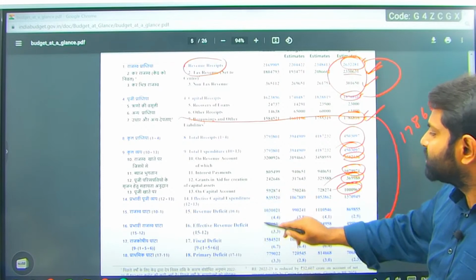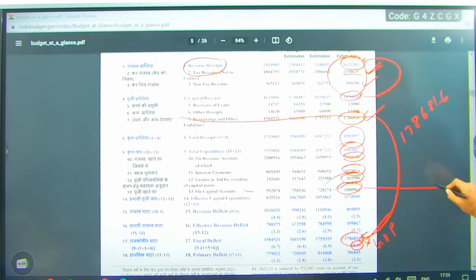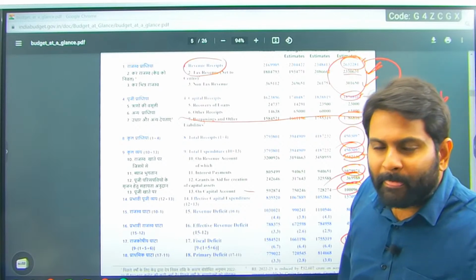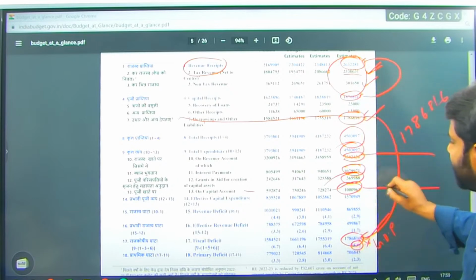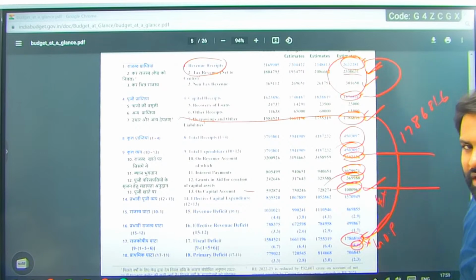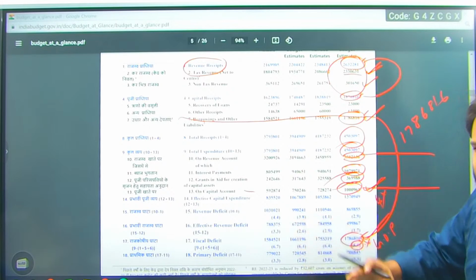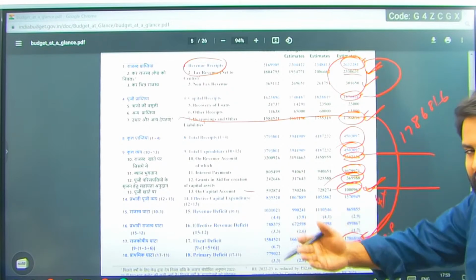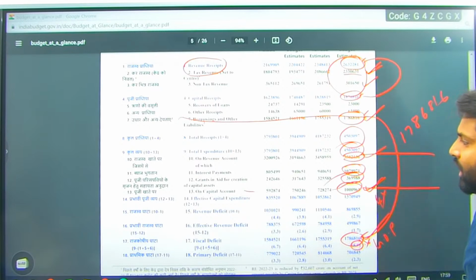Capital expenditure, how much capital expenditure we have? On capital account, the capital expenditure is this much. On revenue account, this is 35 lakh. Which should be more, capital expenditure or revenue expenditure? It should be capital expenditure, but it is 10 lakh crore. But still we had made it 4x. When we increased the capital expenditure 4 times, it reached 10 lakh crore when we compared to the previous year trends, 3 years before. Now it is this much, and 35 lakh crore is going for revenue account.